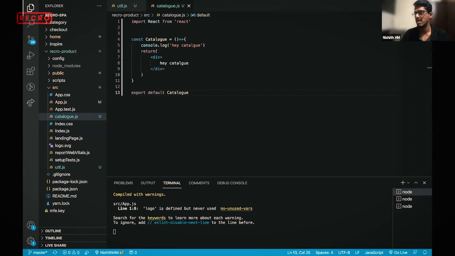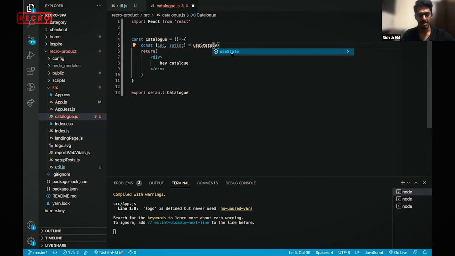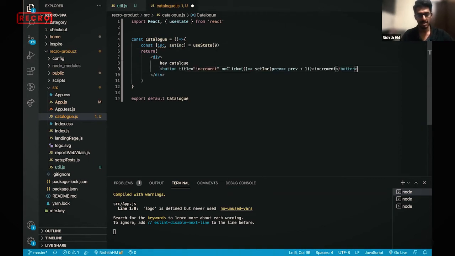Like I have a very small snippet here. I'll try to bring in that. I'm just copy pasting these things so that these things are not the scope of what we are doing. I'm just trying to write an incremental function that keeps on incrementing, and that incremented value should be passed to any one of the MFE. So that is the use case, so that you can see how the MFE behaves. And I'm just adding one button here.